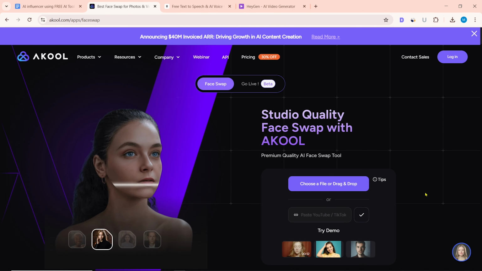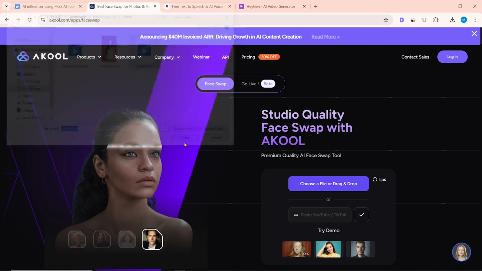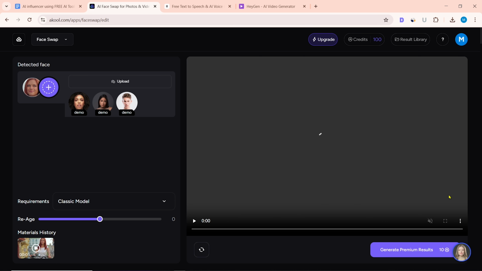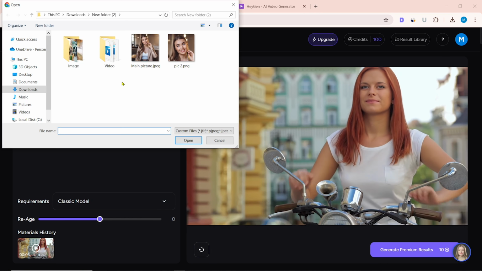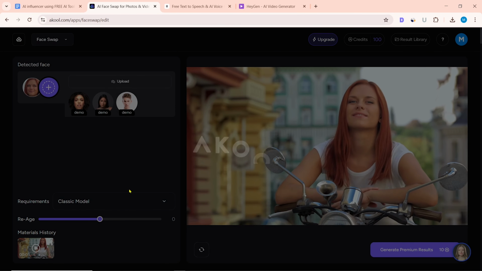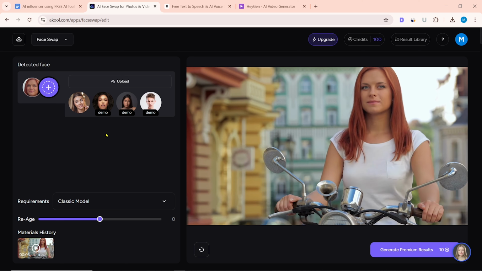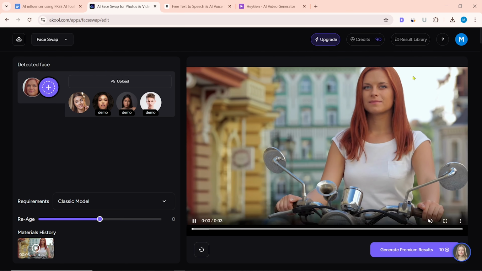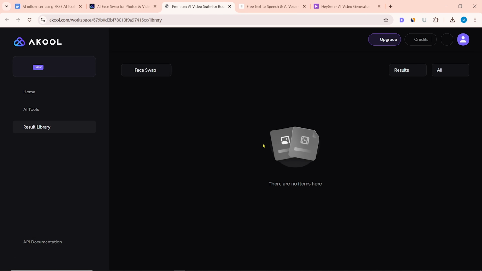Then you have to select the video and image file from the computer. Before doing face swap, you have to log in here. After uploading the specific video here, you have to upload the generated model image. While uploading the image, upload only the face part. After uploading the image, add it. Then click on Generate Premium Results. After going to the result library, you can see the progress.